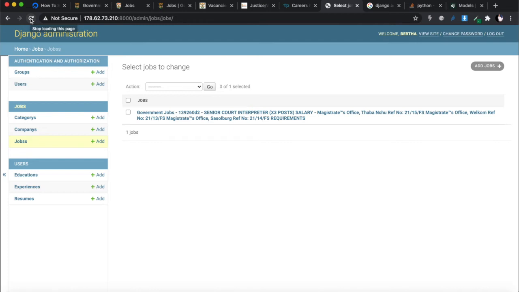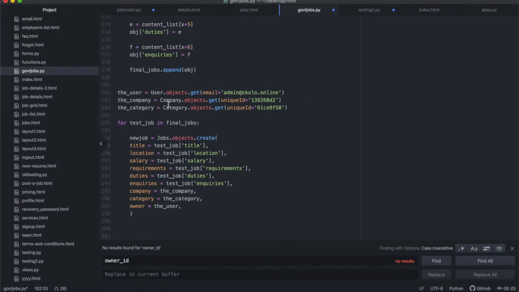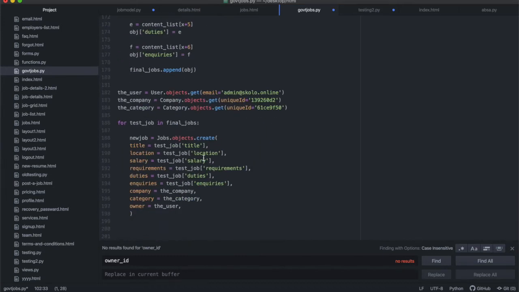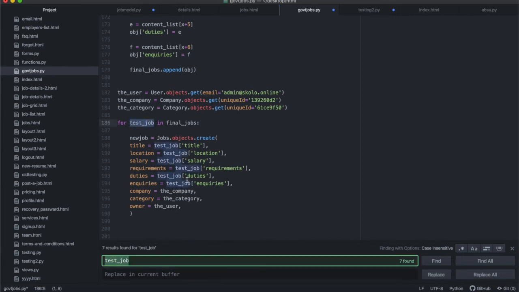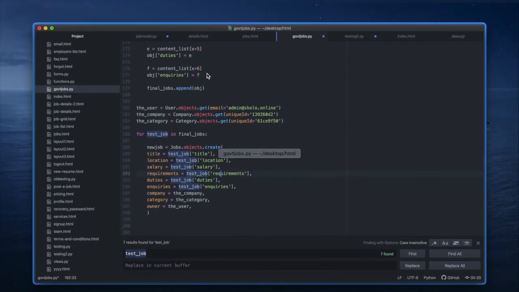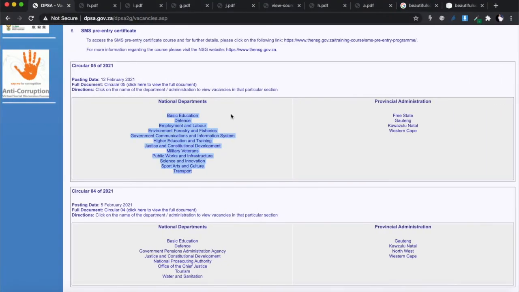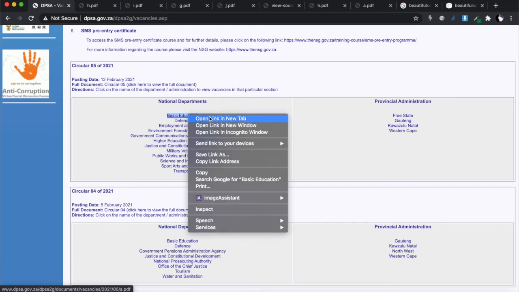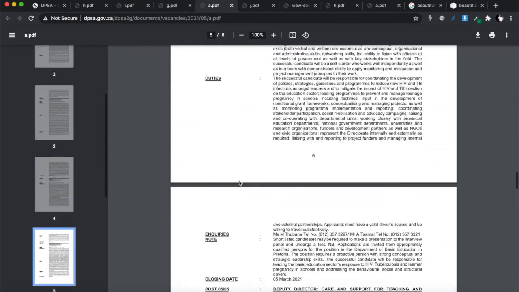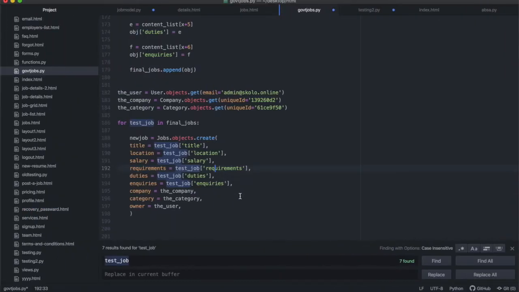So it's only one job, and that's a bit of a, let me see what's wrong with my code. All right, test job, infinite jobs, new jobs is equal to that test job. So let me just see. Find. All right, so I'm just going to go and check that this really only had one job in it. Okay, so for me to check that, I'm going to go in here. All right, and basic education, that's the first one. That should be the first one that's saved in there. Let me just have a look in there. It's definitely more than one job, so something is not right with my code. Let me just go through it again.